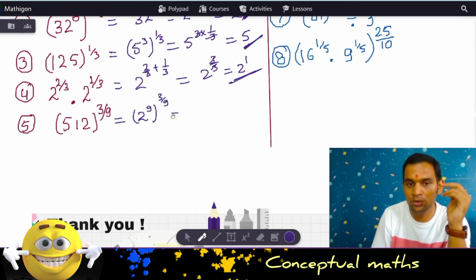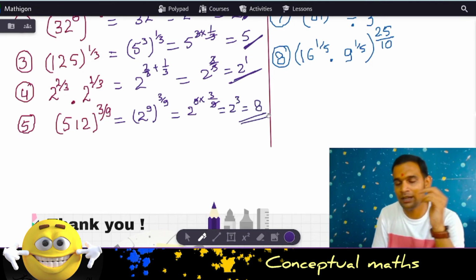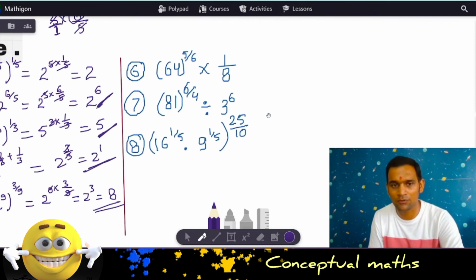Once again, the same rule. So you get 2 to the power 9 times 3 by 9. 9 and 9 get cancelled. So you get 2 to the power 3, that is equal to 8. I hope that makes sense. And that's easier, of course, as well.